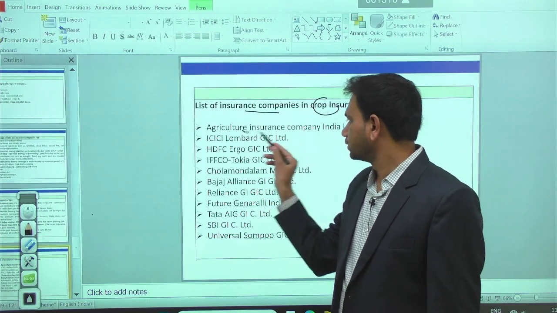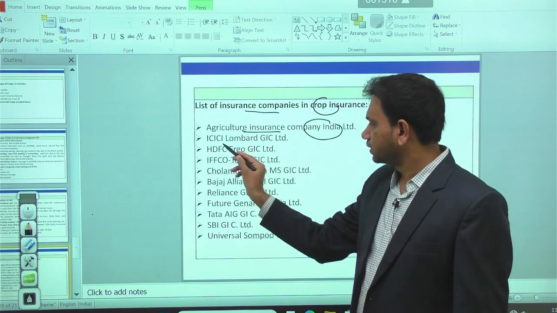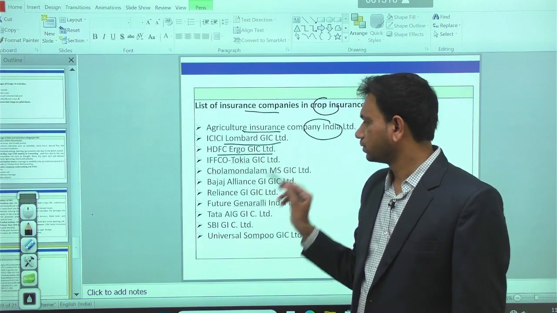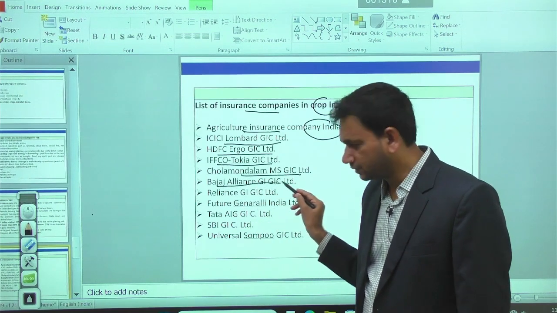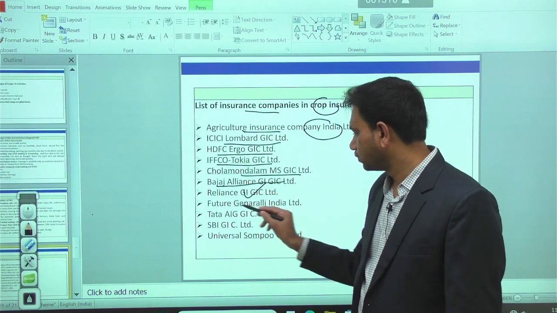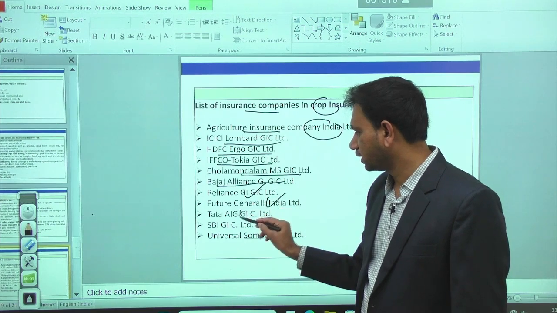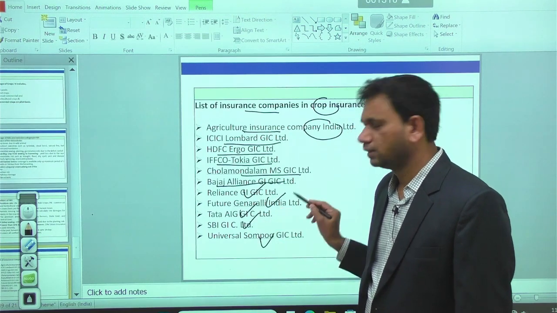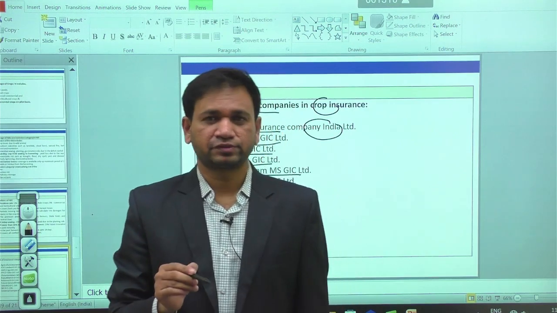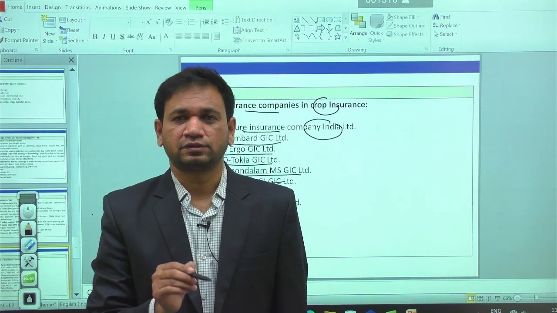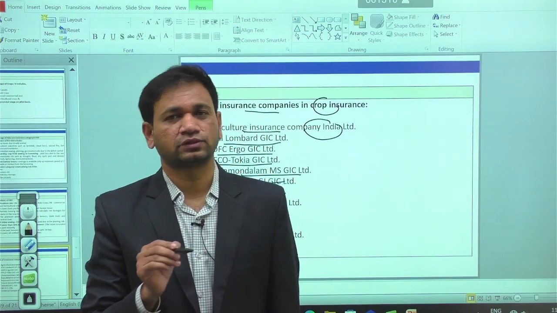One is the Agriculture Insurance Company of India Limited, ICICI Lombard, HDFC Ergo, IFFCO Tokio, Cholamandalam, Bajaj Allianz. Then we have Reliance, Future Generali India Limited, Tata AIG, SBI, Universal Sompo, GSC Limited. So these are the major designated insurance companies we have, and presently they are giving the service of crop insurance to the needy farmers.